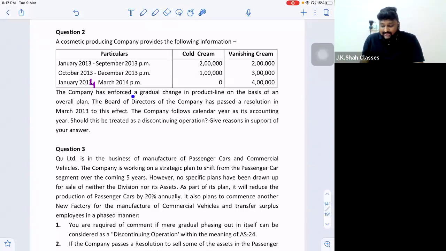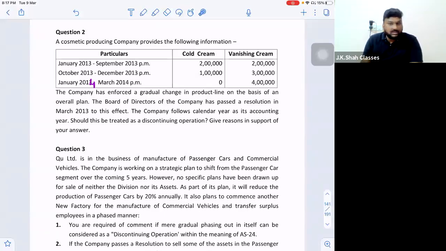The company has enforced a gradual change in product line on the basis of an overall plan. Basically they are just changing their product line. And sir, changing the product line is never considered a discontinuing operation because it is simple, gradual phasing out of a product line because of lesser demand. The board of directors of the company has also passed a resolution in March 2013 to this effect. The company follows the calendar year of accounting. Should this be treated as a discontinuing operation?